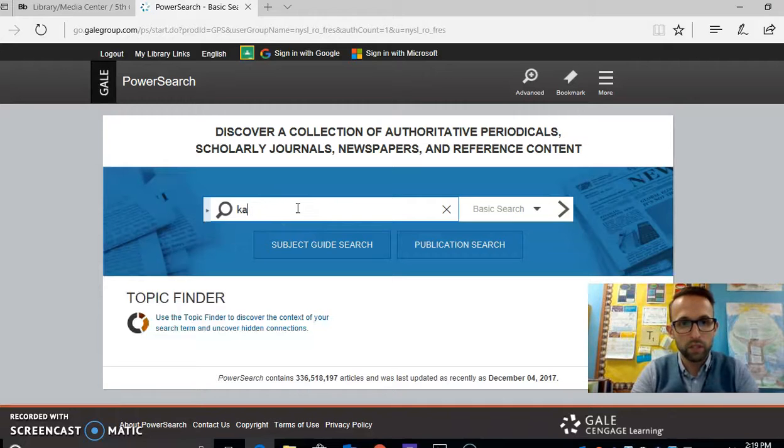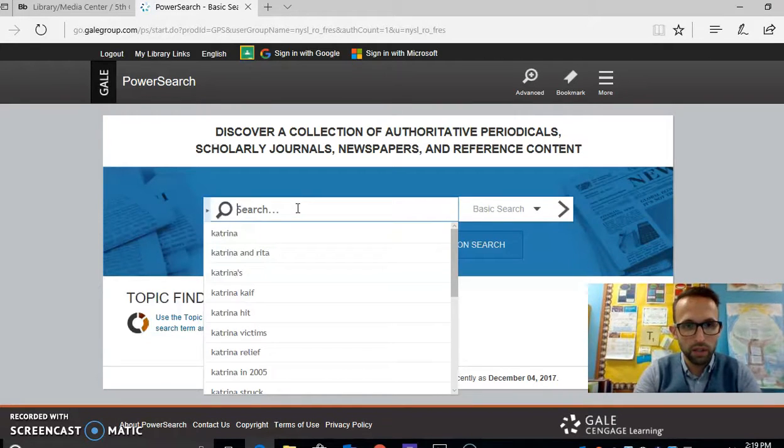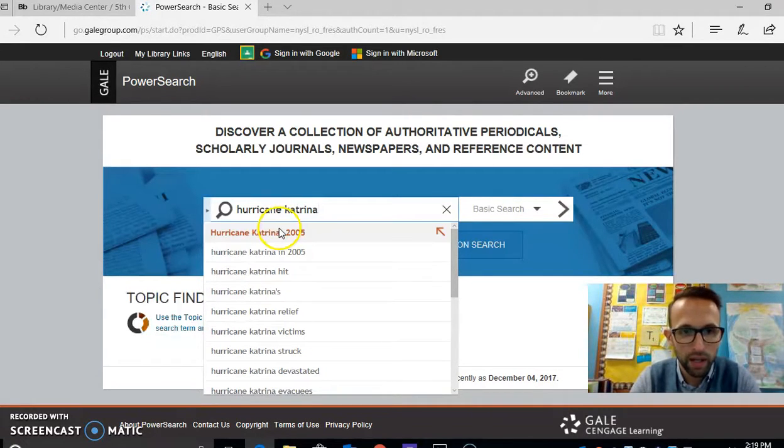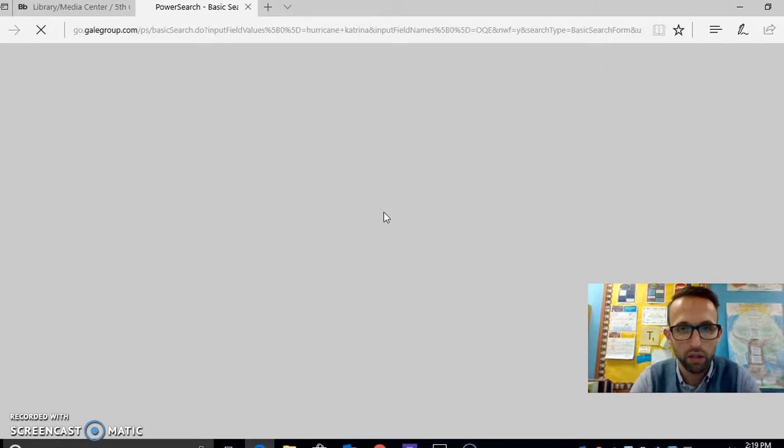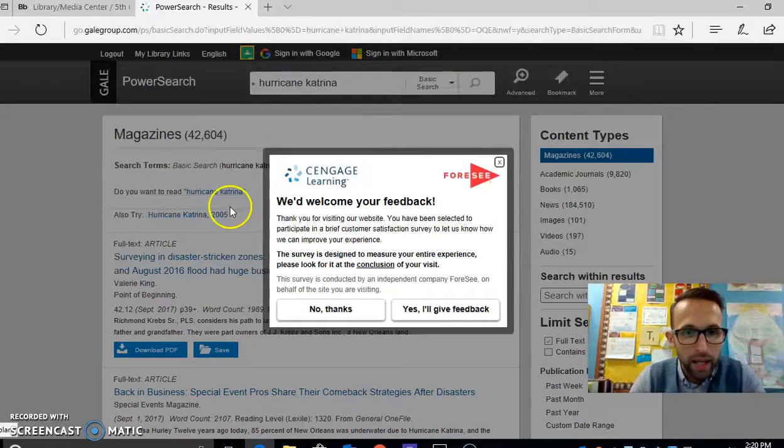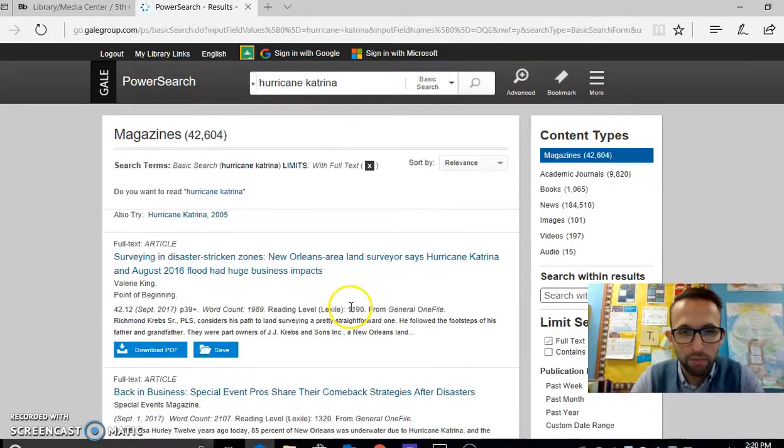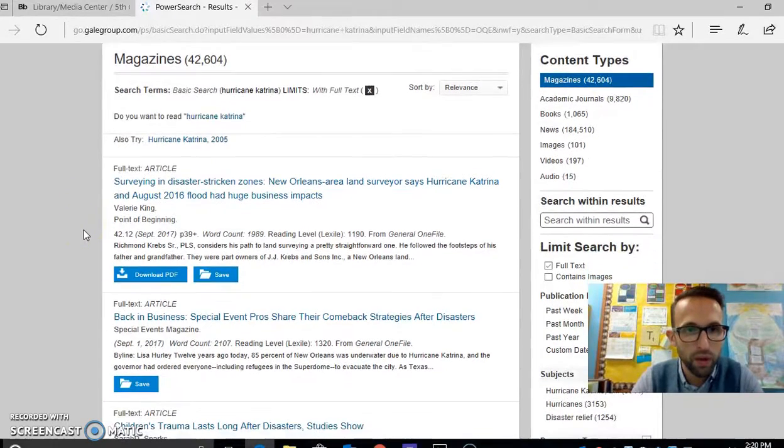And since we were talking about Hurricane Katrina, not just Katrina, you see that it gives you options. It kind of says, do you want to be specific in the year? Do you want to find out about Hurricane Katrina relief for the victims, or the devastation of Hurricane Katrina? And make your choice. I'm going to keep mine kind of broad and general and just call it Hurricane Katrina. And I'm not giving them feedback right now. So a bunch of articles pop up.